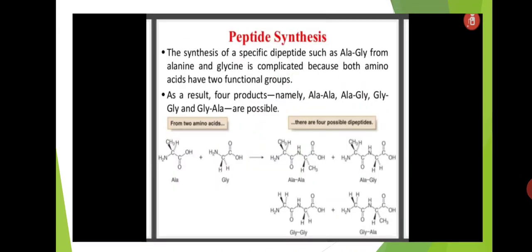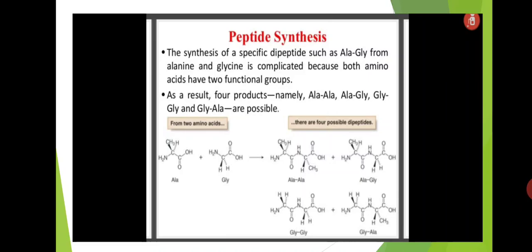And peptide synthesis. The synthesis of a specific dipeptide, such as alanine glycine, from alanine and glycine is complicated because both amino acids have two functional groups. Here is the synthesis of a specific dipeptide between alanine and glycine, but these two amino acids have two different functional groups.